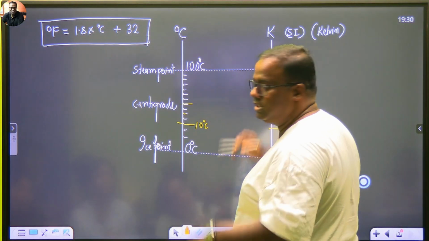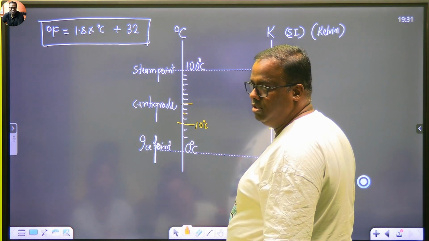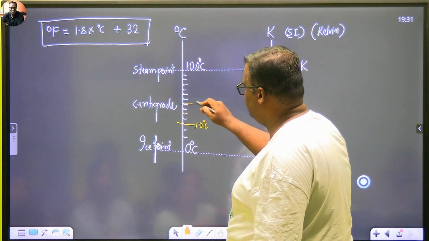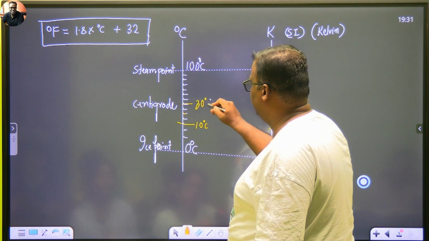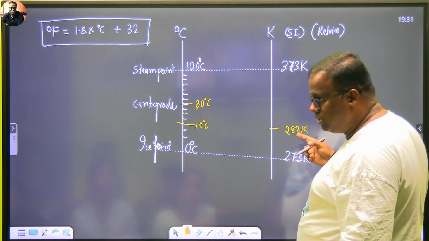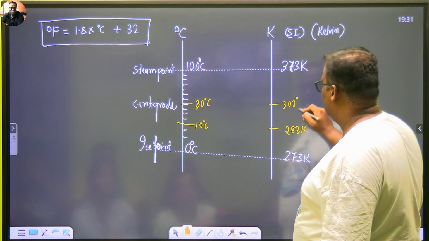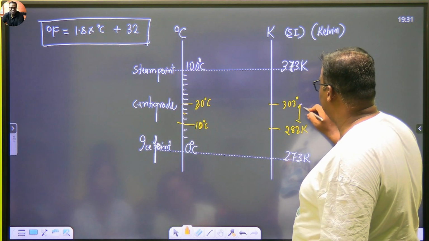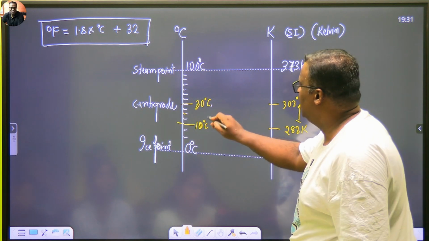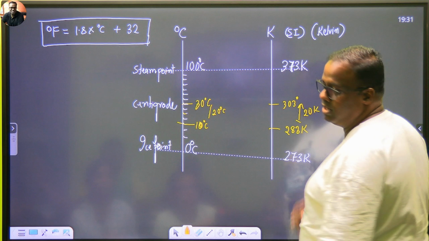Let us heat it another 20 degrees. What should be the temperature now? Another 20 degrees. Temperature should be 30 degrees. What will be the temperature here? 283, 293, 303. Difference between Celsius and this one has no change. 20 degrees Celsius, this is 20 Kelvin.